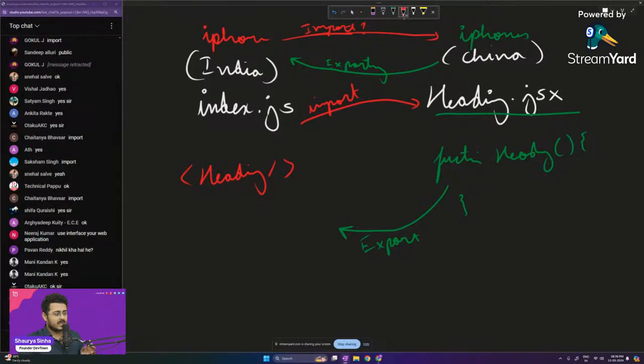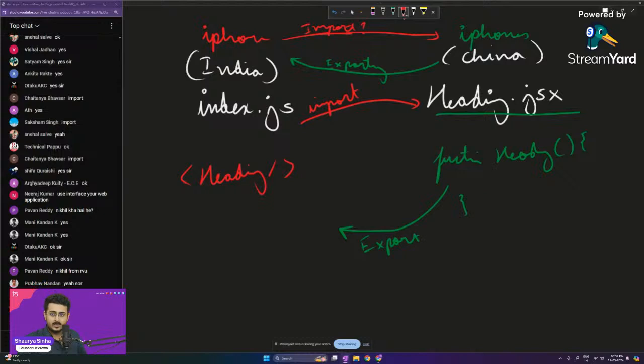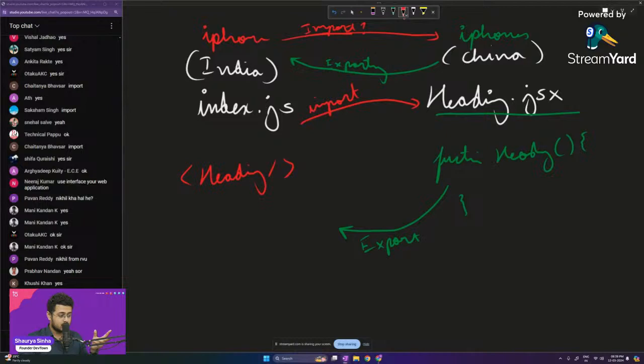So when India is coming to China and saying that I want to import something from you, by default what should get exported? By default we want to export the heading function. There are multiple things that I'm exporting. If somebody says I want to import something from you, and I'm not specifying what, then by default the heading function should get exported. So this will be a default export. There can be multiple functions that I'm exporting, but by default the heading function is getting exported.